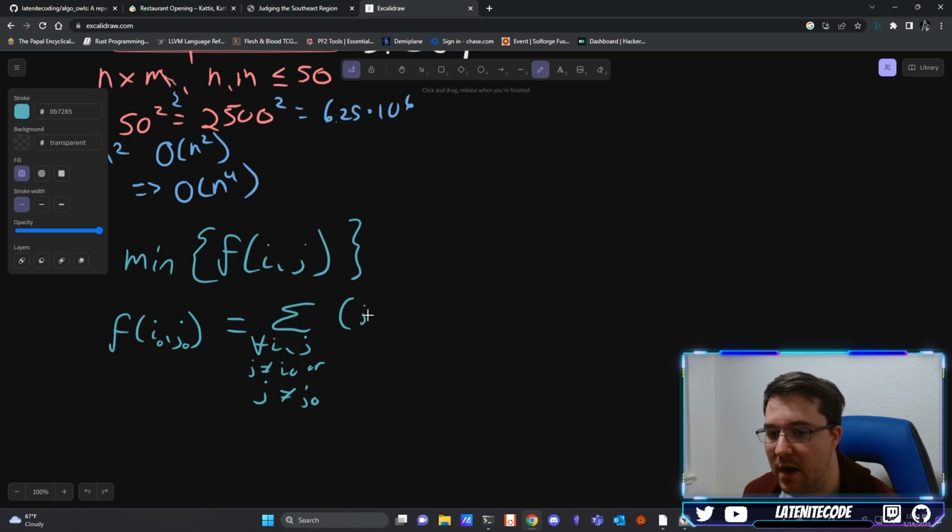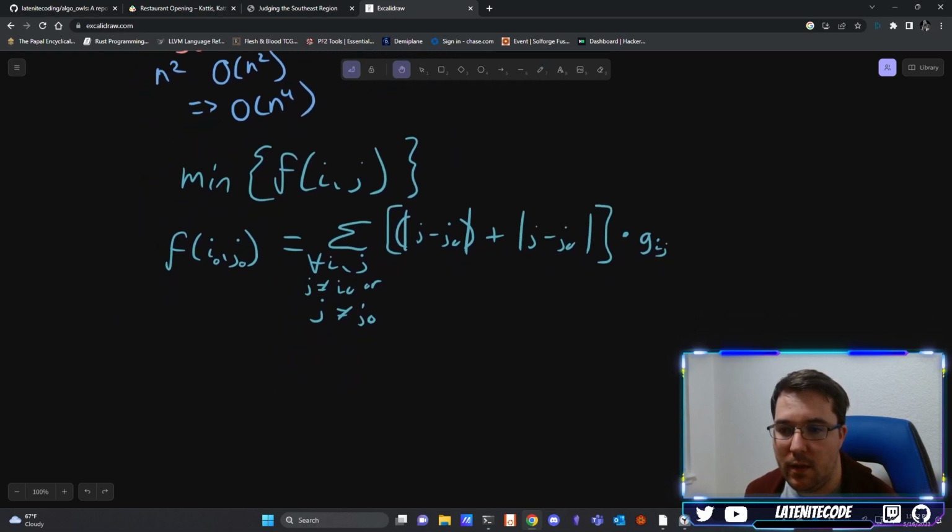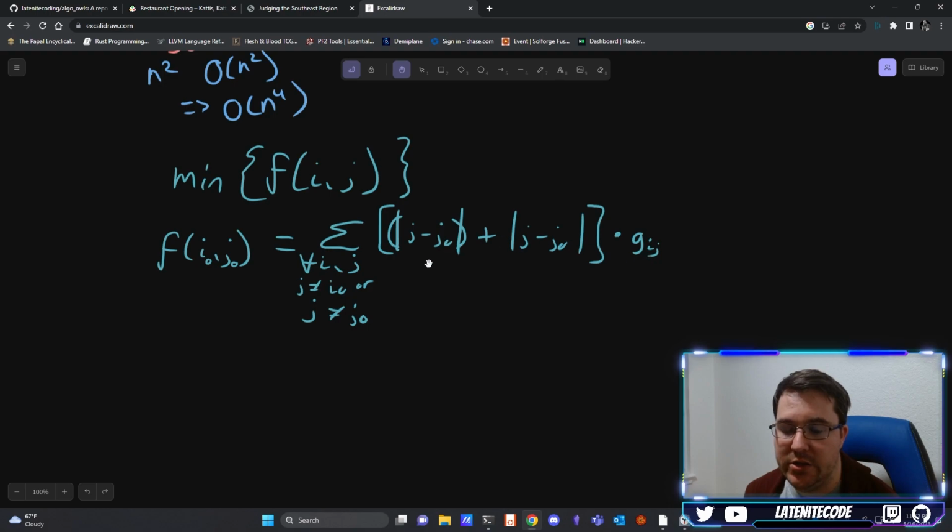So now we're going to have the absolute value of i minus i0, plus the absolute value of j minus j0. And then we're going to multiply this by Gij, based on what they gave us in the problem description. That's the weight associated with this particular cell, and that's effectively the mathematical description of what we're doing.